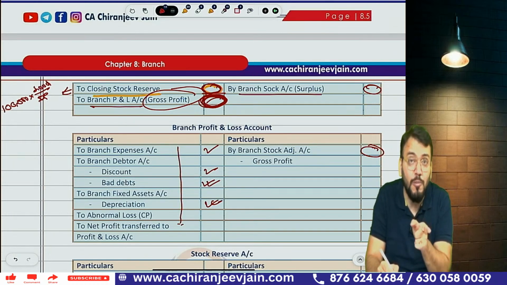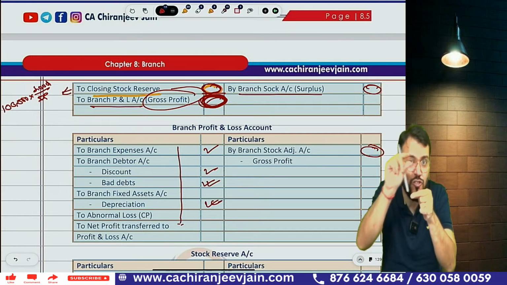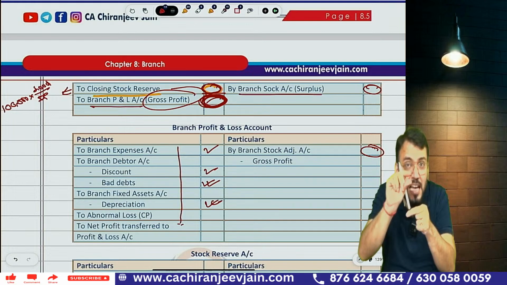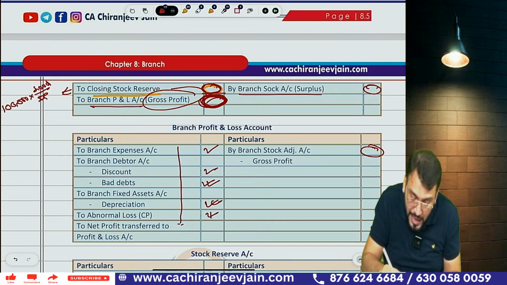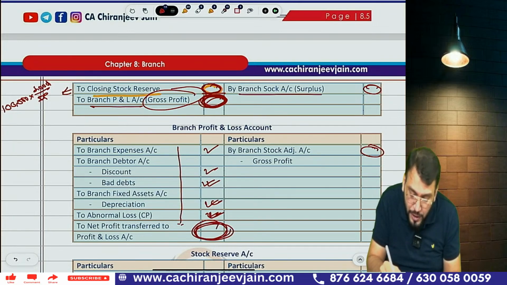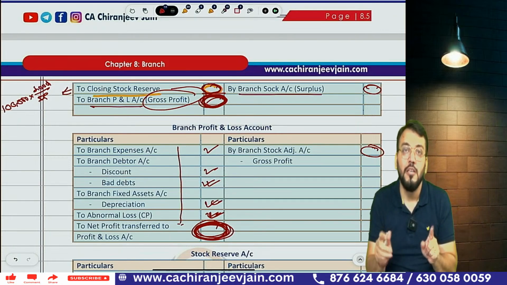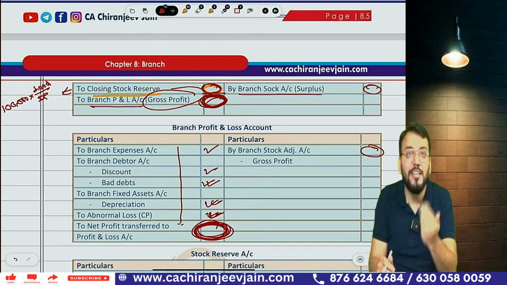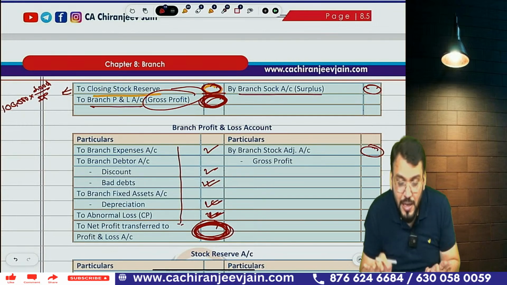If any abnormal loss at cost price, means from abnormal loss you have already eliminated load in the branch adjustment account. Now the balance portion is cost price, that abnormal loss at cost price will be also debited, and the balancing figure will be net profit, which will be transferred to general P&L account of head office. So whatever net profit you have calculated, that will be transferred to general profit and loss account of head office. Understood? Have you understood this much?